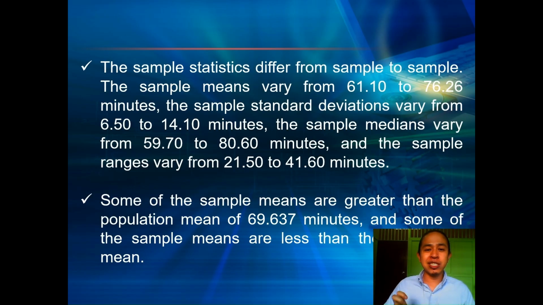Obviously, all statistics vary, right? From one sample to another. Some of the sample means are greater than the population mean of 69.673 minutes, and some are less than the population mean. It's highly variable. So that is for 20 samples.